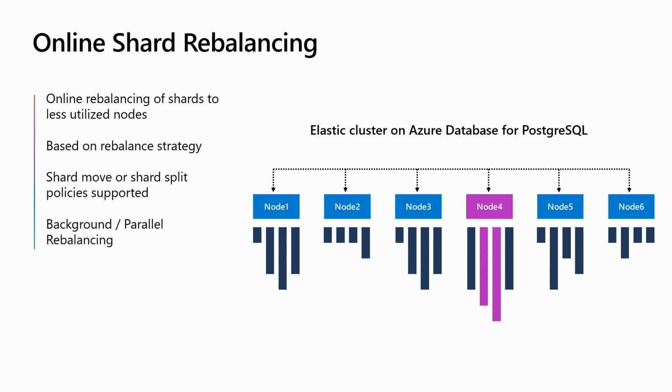But this rebalancing is online, and we support shard moves and shard splits. And this is done with logical replication under the covers, right? So that's online rebalancing. And the way it works is it goes on a rebalance strategy. The default rebalance strategy is based on disk size. But there is availability to customize rebalance strategies. It's a function. You have the ability to customize it as you wish from a rebalancing perspective.